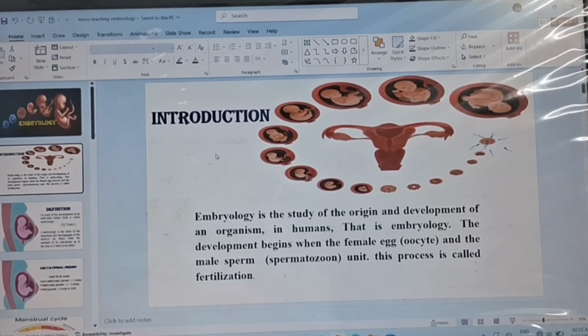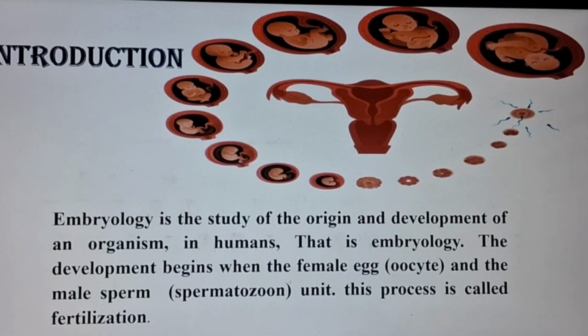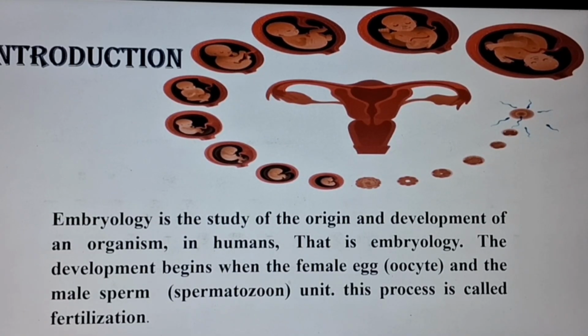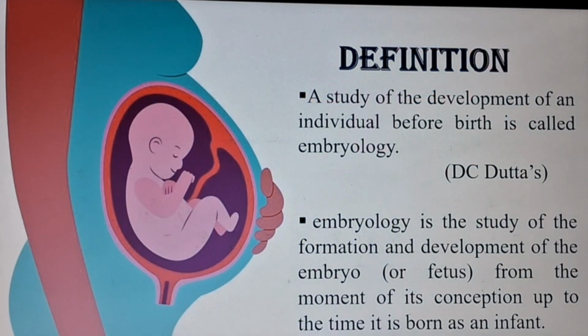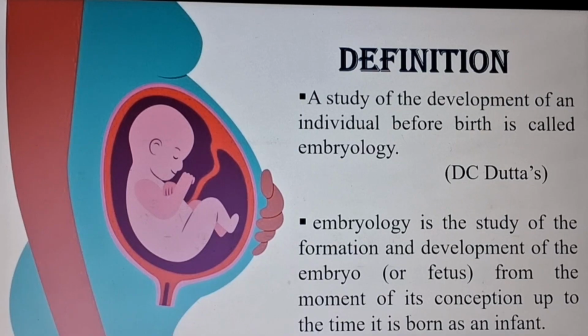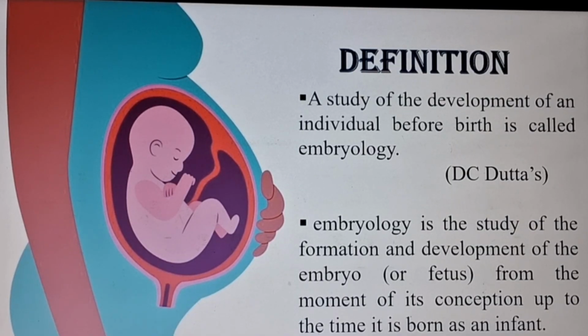Embryology is the study of the origin and development of an organism from fertilization into a fetus before birth. This development begins when the female egg and the male sperm unite together. This process is called fertilization, right? And its study is known as embryology. So, next is the definition of embryology. A study of the development of an individual before birth is called embryology.